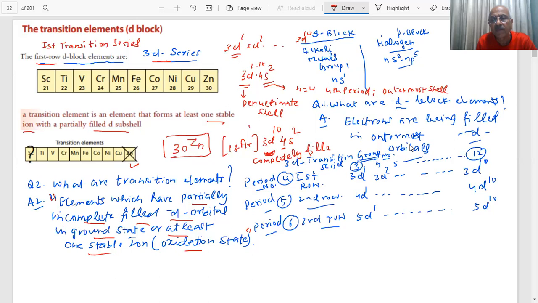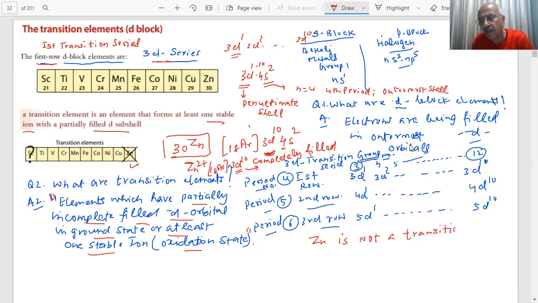Yes or no? Tell me. The 3d is completely filled, student, in the case of zinc, yes or no? What is your answer? Yes, sir. Then it does not qualify to be a transition element. And the most common oxidation state is Zn2+. Zn2+ means 2 electrons will go from 4s2. That will become 18 argon and 3d10. This is completely filled again, student, the d subshell. Therefore, zinc is not a transition element.